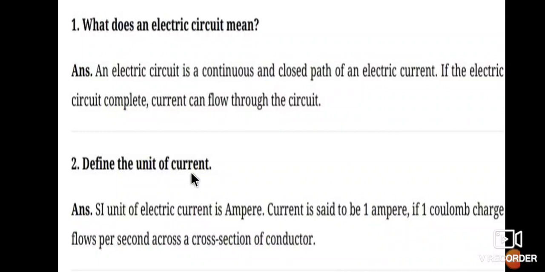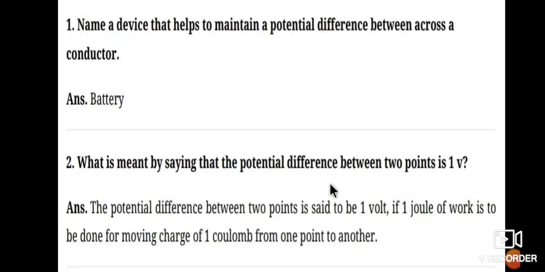That is, in a conductor, from one point to another point, for example in a unit time, the number of charges flowing through the conductor. Therefore, 1 coulomb of charge flowing per second in a cross section of a conductor is known as 1 ampere. Name a device that helps to maintain a potential difference across a conductor.